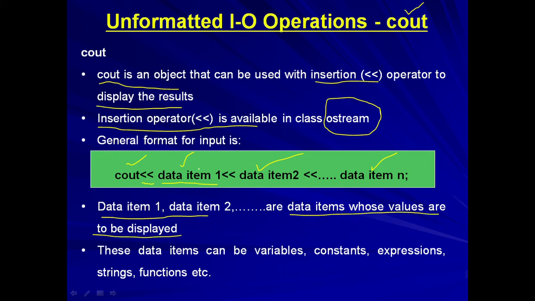The important thing is, in cin we use variable names. There it is mandatory to use a variable name, but in cout a data item is used, which can be a variable, a constant, an expression, a string, or even a function. So with cin only variables can be used, but with cout we can use variables, constants, expressions, strings, or even functions. We will see this through an example.